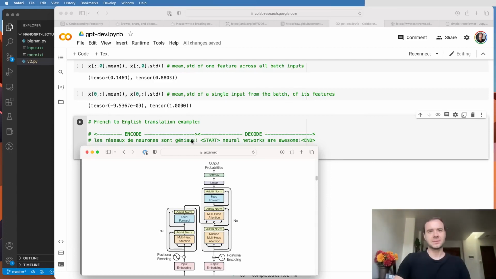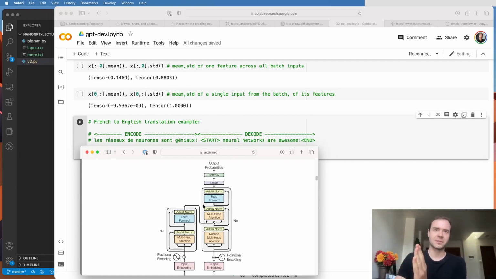Once they've encoded it, they come out at the top here. Then in our decoder, which does the language modeling, there's an additional connection to the outputs of the encoder, and that is brought in through cross-attention. The queries are still generated from X, but now the keys and the values are coming from the side.